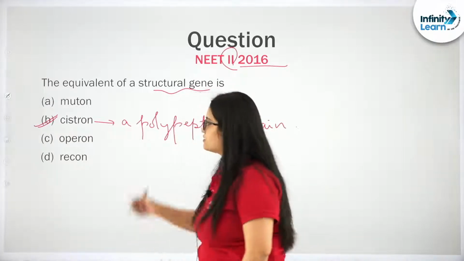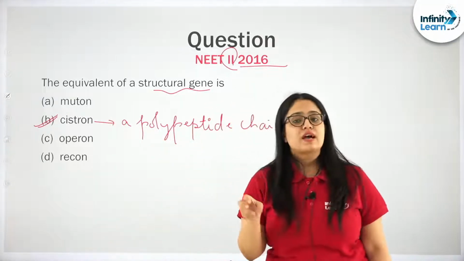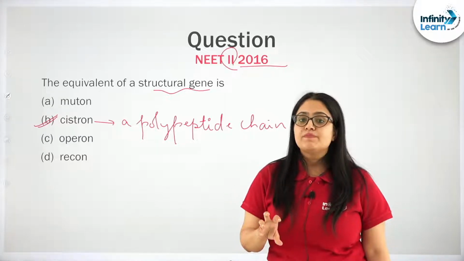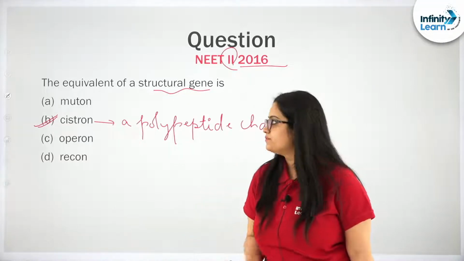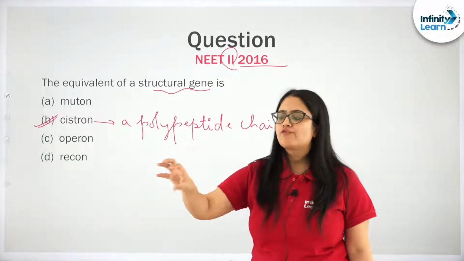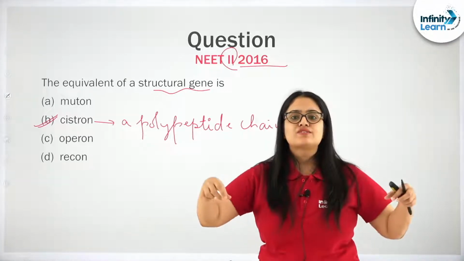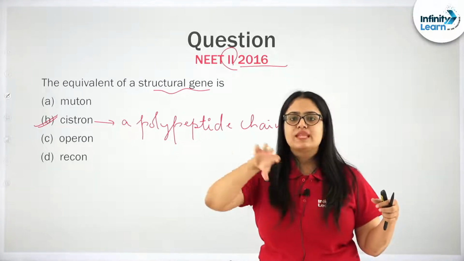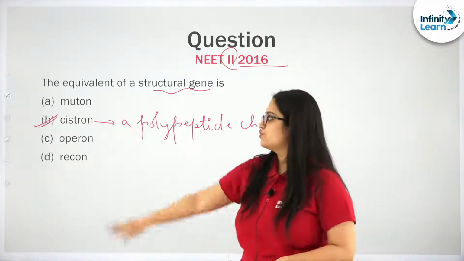Next, see students, cistron. Now let us see what the other terms are. What is a muton? Muton is actually a small segment or part of a chromosome that can undergo mutations and change its sequence of nucleotides. What is an operon? You already know an operon is a set arrangement of genes. You remember the Lac operon? The Lac operon has polycistronic genes Z, Y, A, which are regulated with the help of a common promoter and has regulatory genes. That arrangement is known as an operon.